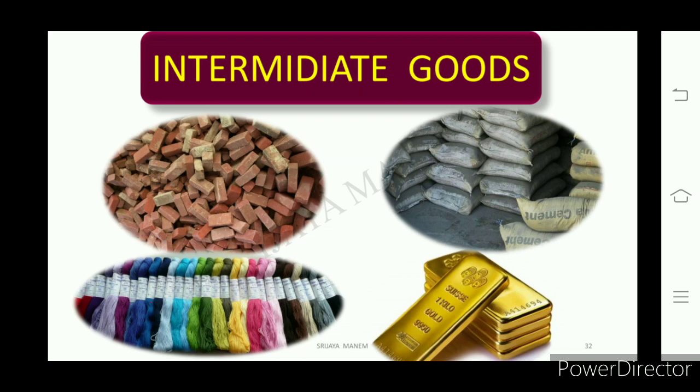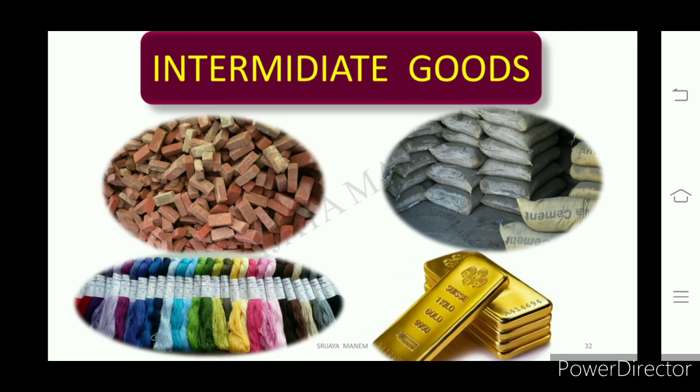So if you take the value of this cement here and also the value of a building in which the value of the cement is already added, economists suggested, to avoid double counting of the value of the goods, to take final goods.